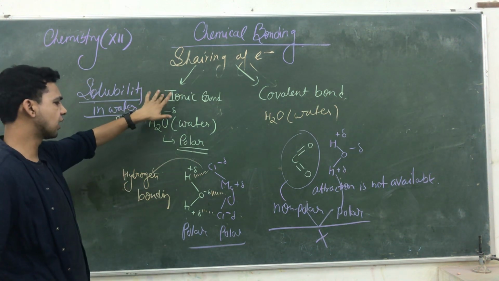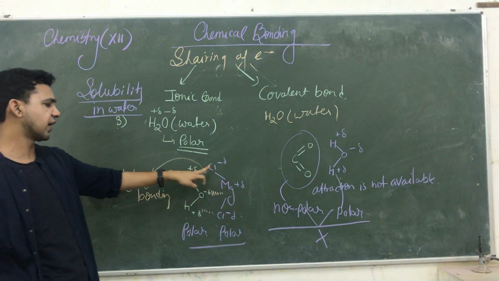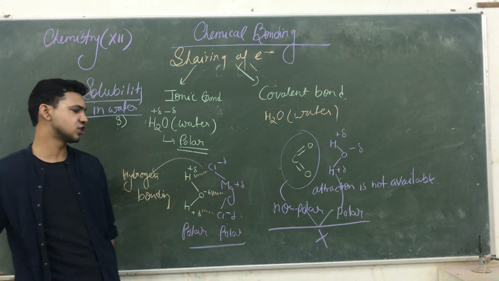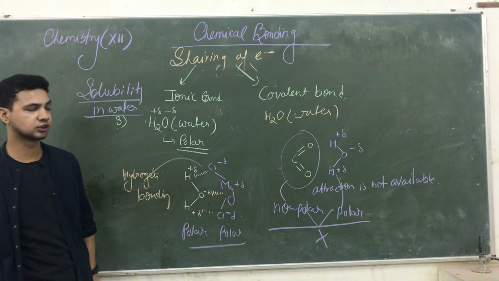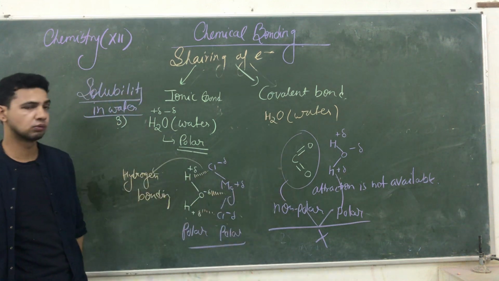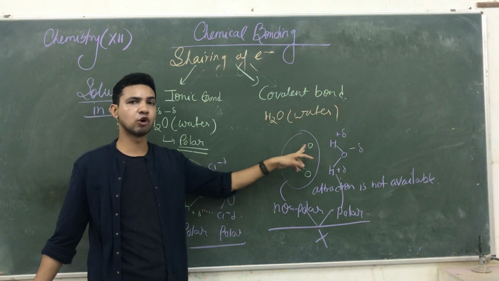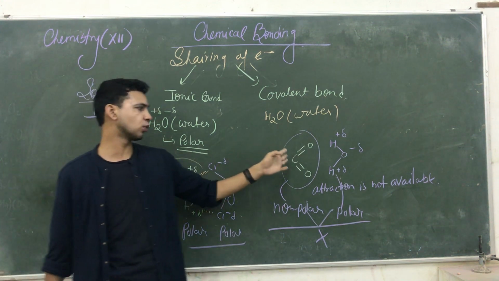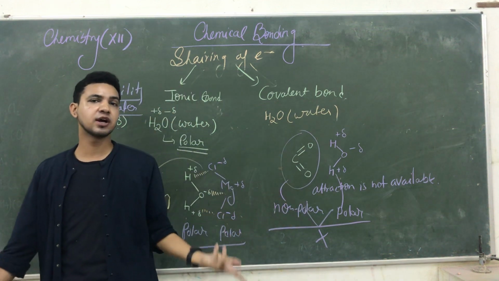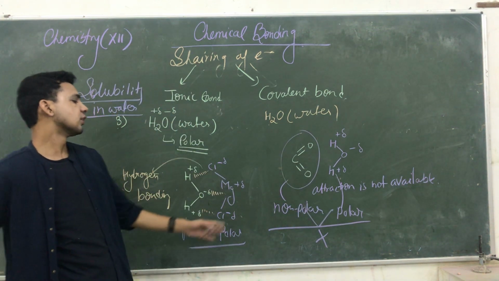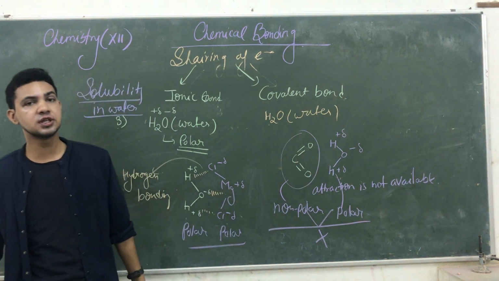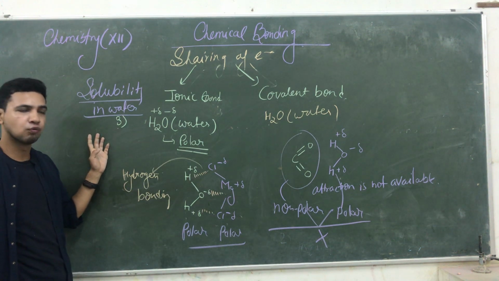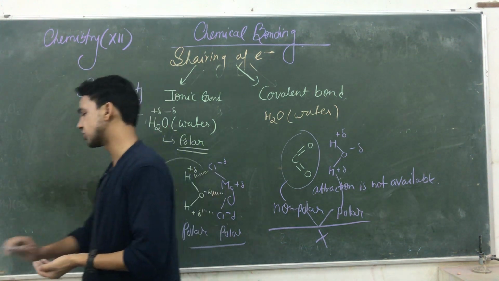Okay, so that's why ionic compounds easily dissolve in water, because the nature of the ionic compound is polar and the nature of water is also polar, and polar compounds are able to attract each other, applying opposite charge attraction. But what happens in the case of covalent compounds? Covalent compounds are non-polar and water is polar. So a non-polar compound cannot be attracted to a polar compound because it doesn't have any charge. So how can they apply a force? That's why non-polar compounds cannot be dissolved in polar compounds. That is another difference on the basis of solubility in water. So non-polar compounds cannot be dissolved in water.